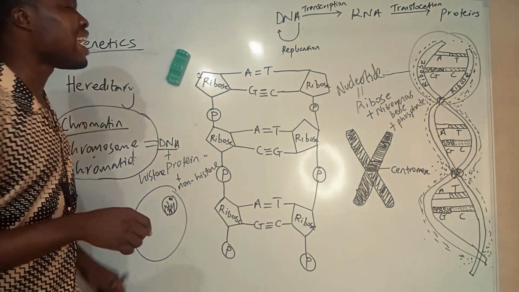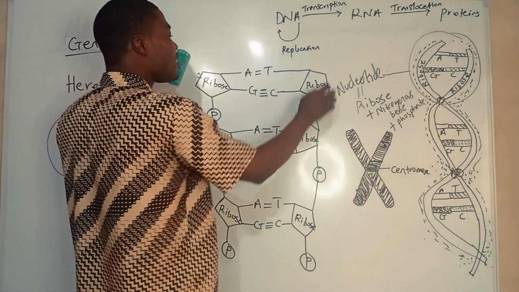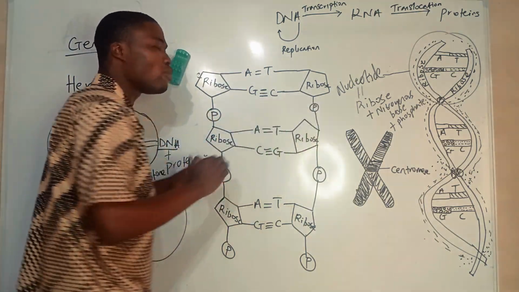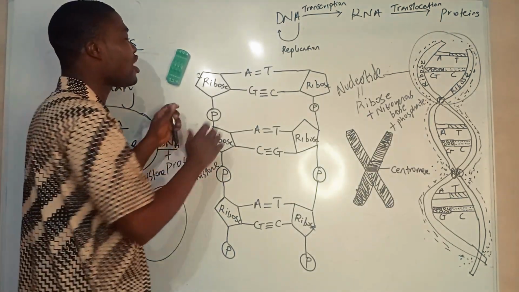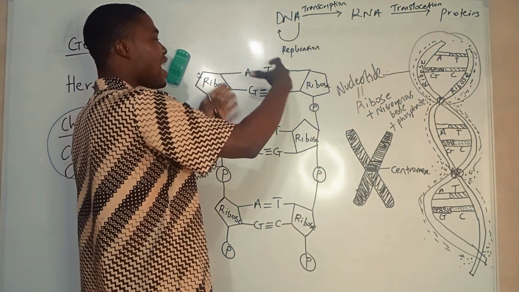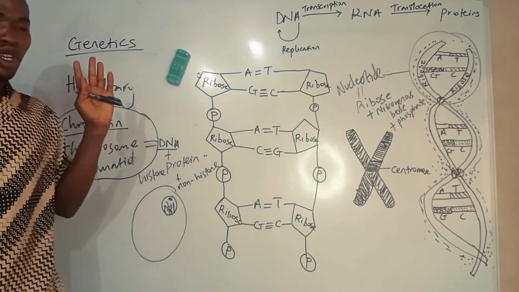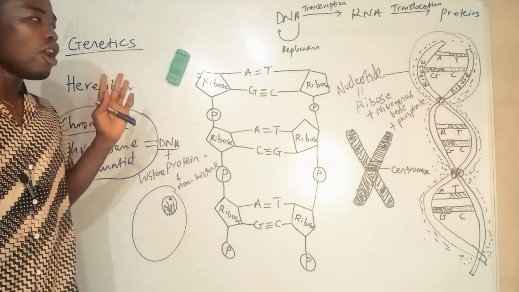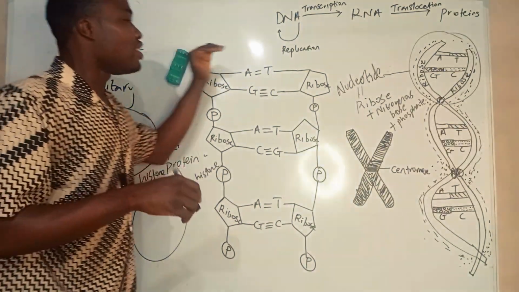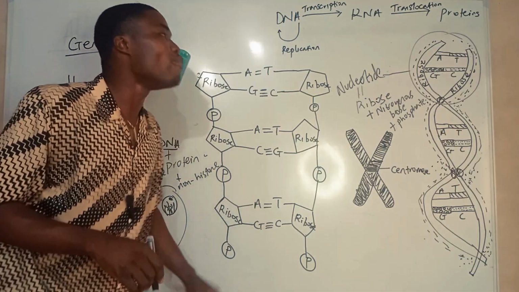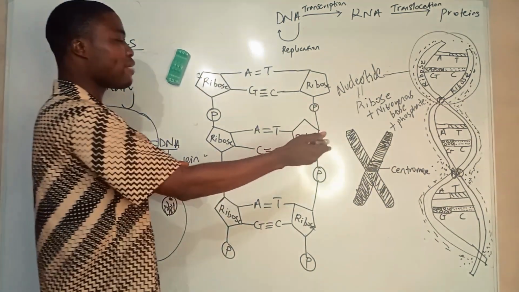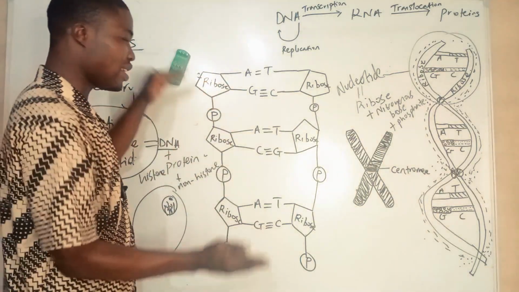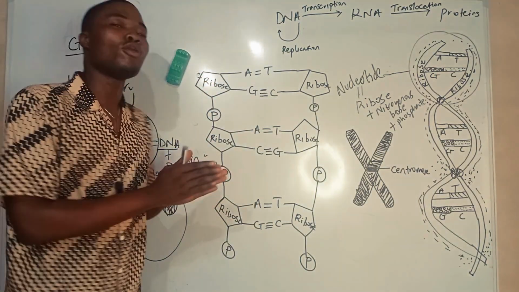It should be noted that the nucleotide excluding the phosphate group is called a nucleoside. Therefore, a nucleoside is actually the ribose backbone sugar and the base. That's all for a nucleoside. So this unit in bulk makes up a long DNA molecule, in which one segment, which can be like 10 nucleotides, is what we call a gene.